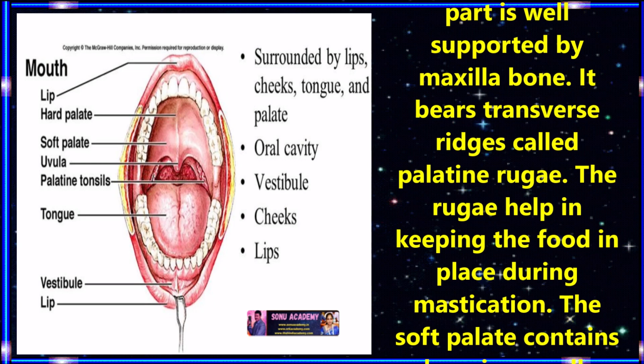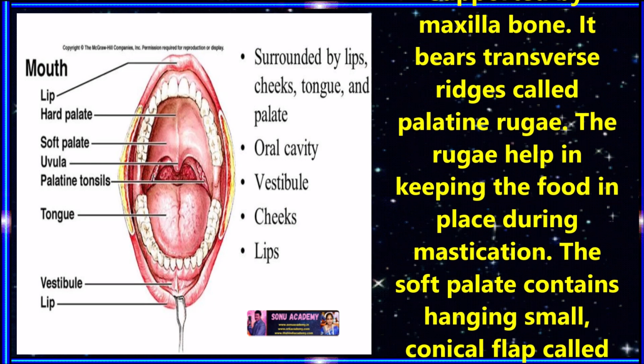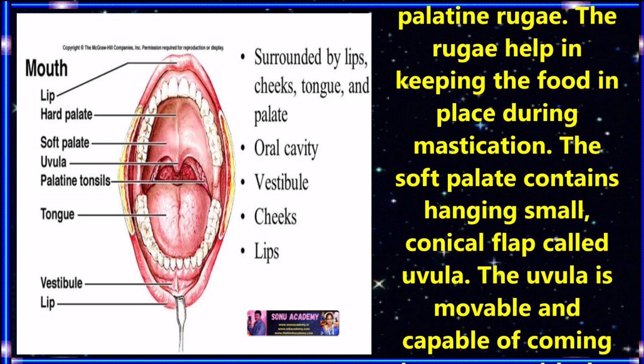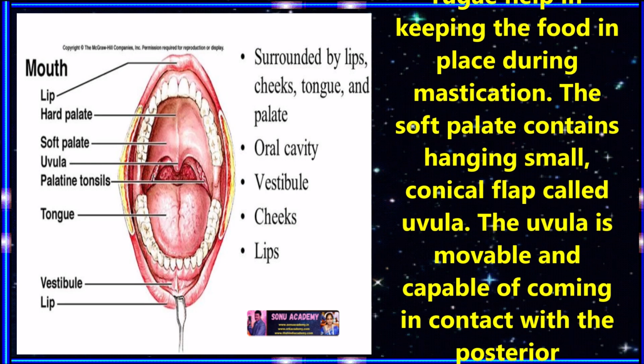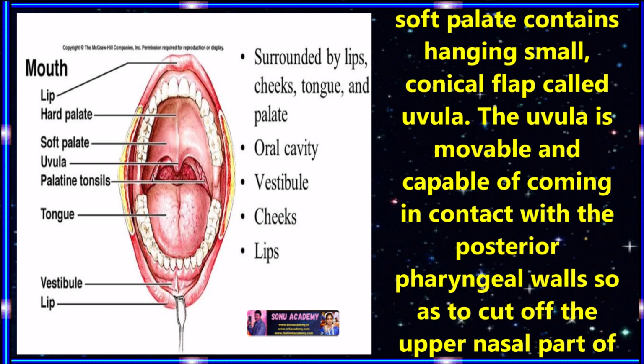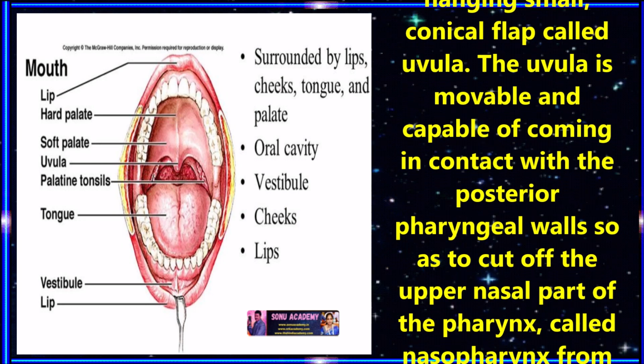It bears transverse ridges called palatine rugae. The rugae help in keeping the food in place during mastication. The soft palate contains a hanging small conical flap called the uvula.